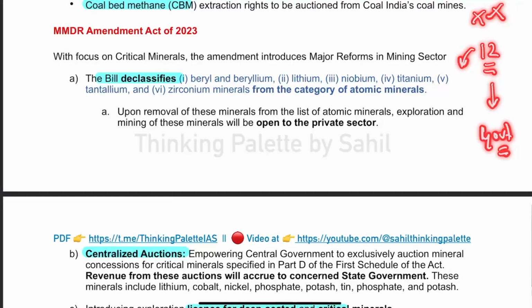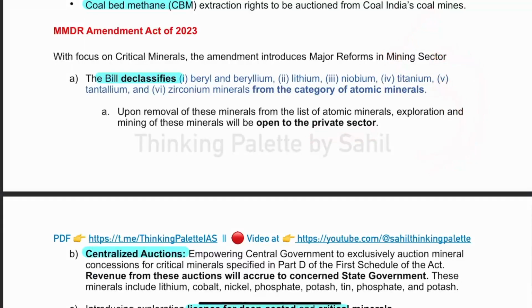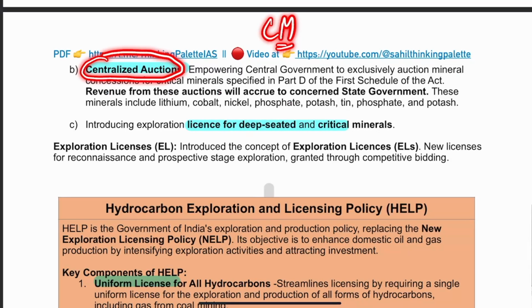Now, out of these 12, these six minerals have been denotified. It means that now private sector can exploit these minerals, can mine them. Now if you see, lithium is one. Now you know that EV revolution depends on lithium ion batteries. So for exploitation of lithium, titanium, zirconium, fine, private sector is now allowed. This is the first change that has come. Second change that has come is that for critical minerals, only centralized auctions will be there. Only the central government will do auctions for the critical minerals, but one catch is there.